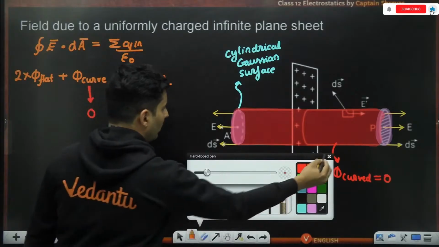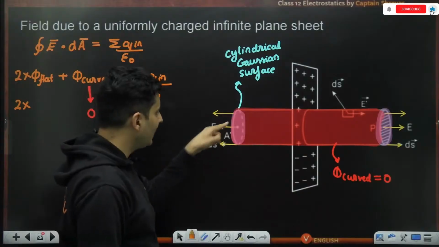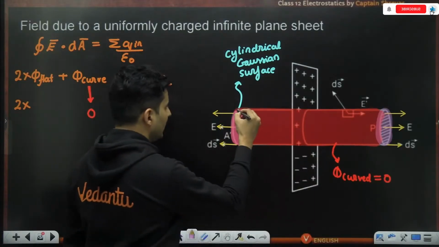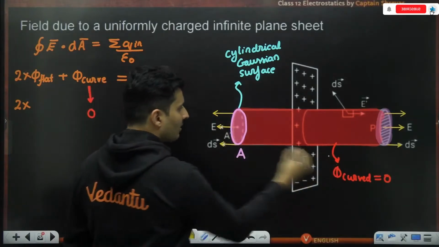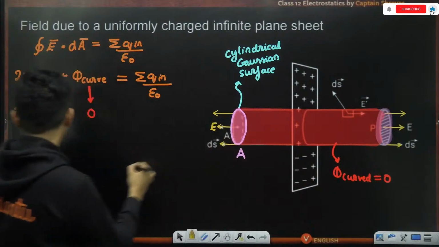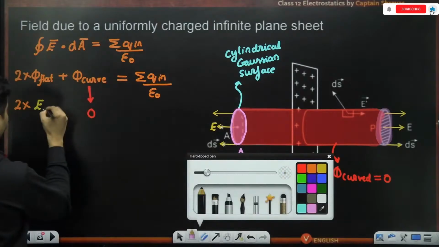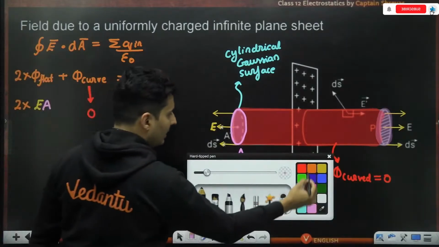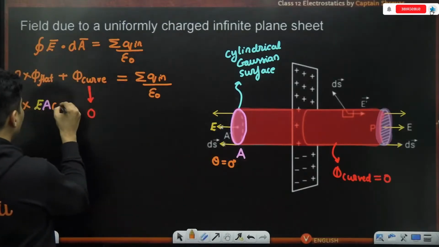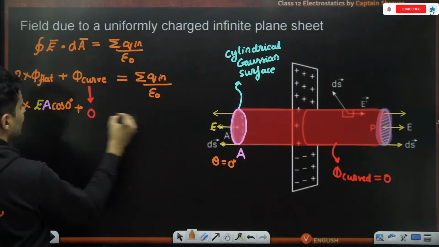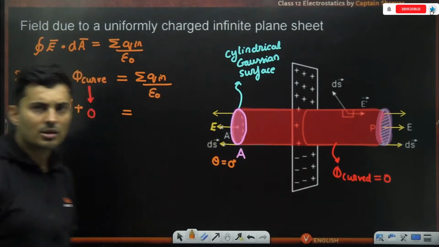All right. What about the flux through the flat surface? As you can see, it will be this area. I can call this shaded area over here, which is in pink, as A. The field over here, which I want to figure out, is E. So it will be just the electric field multiplied by that area. And the angle between them, as you can see, theta is 0 degrees. So E A cos 0 degrees plus 0 is the inside charge divided by epsilon naught.